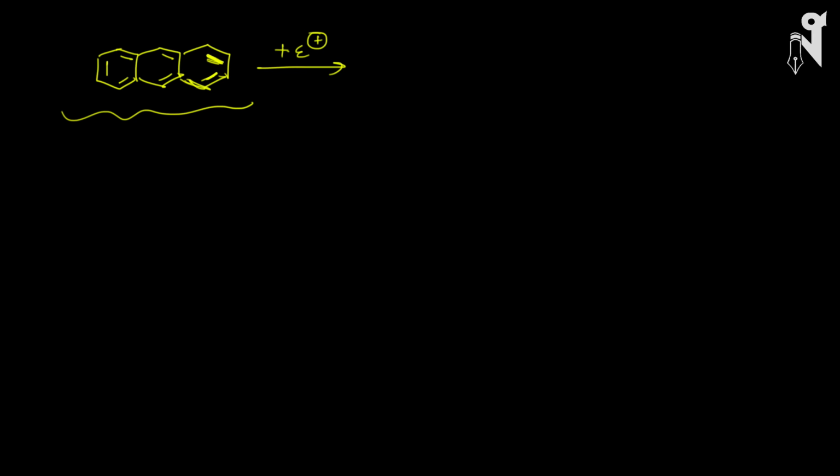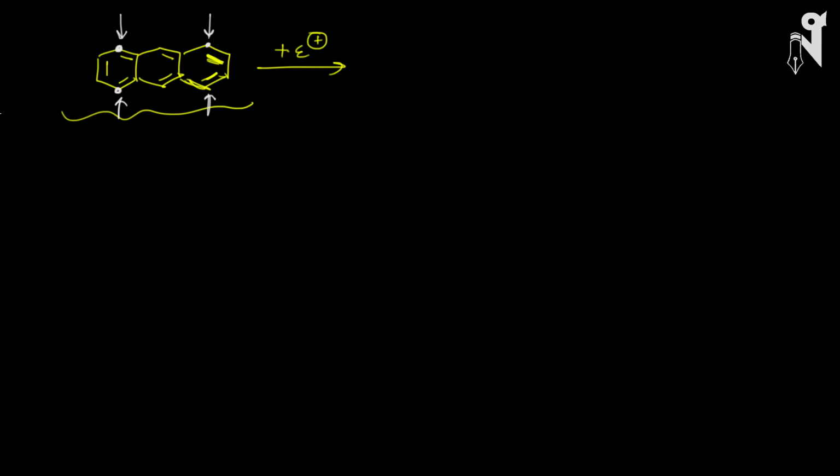So what different positions are there where your electrophile can attack? This is one position, this is another position. These two positions are equivalent. Basically, there is no difference if the electrophile attacks over here, or over here, or here, or here. These are exactly the same positions. It will not change the molecule structure or the product structure. So let's mark these positions first.